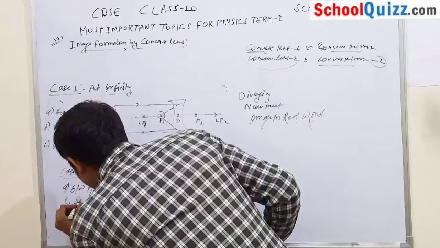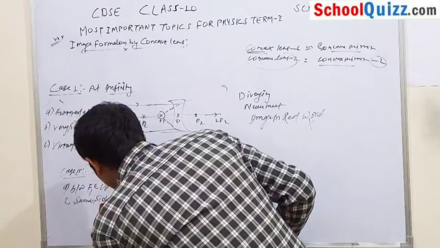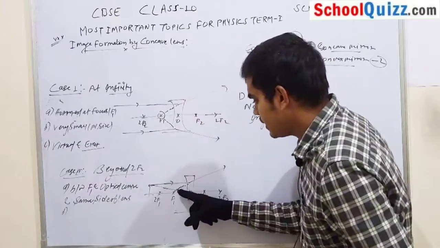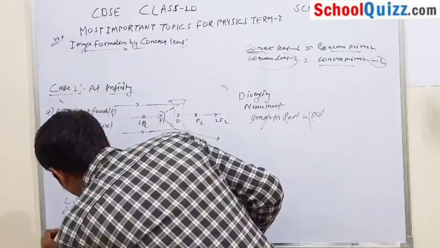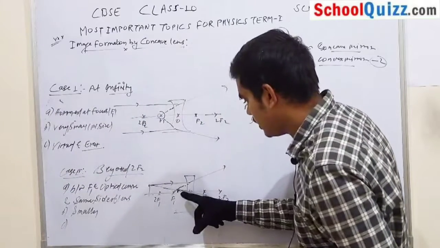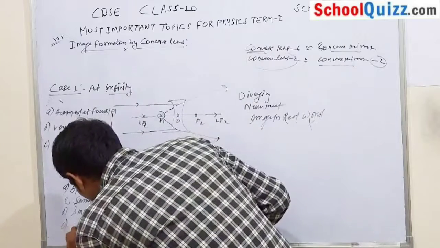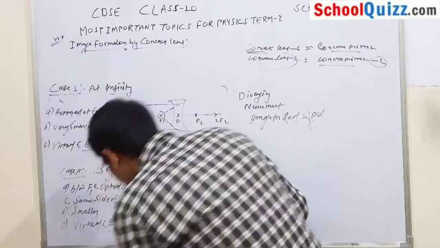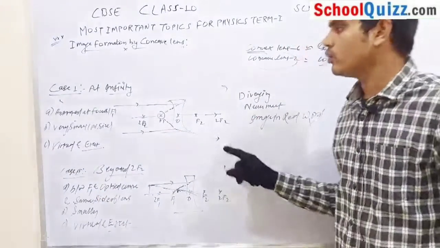And on the same side of the lens. What is your second point? It is smaller in size. And what is your third point? The third point is that it is virtual and erect. So there are only 2 cases.